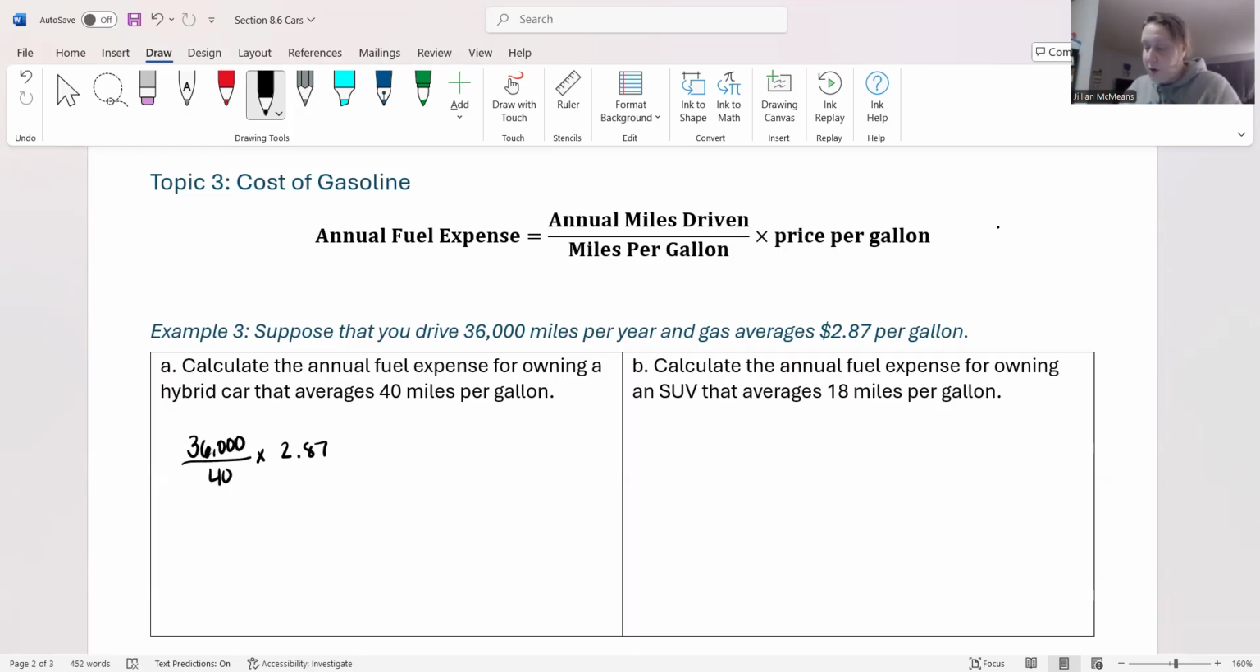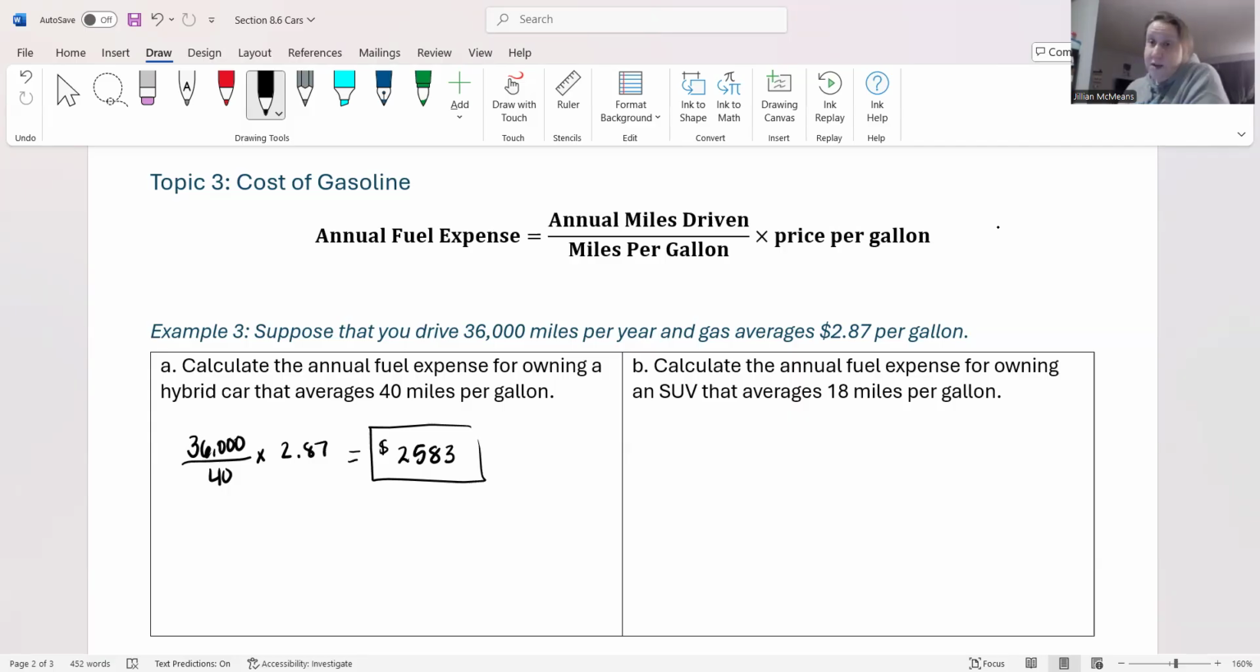For this car, if you had a hybrid, you could estimate, and this is not going to be a to-the-cent type of value, that you would spend about $2,583 for the year on gas. As you are planning to buy a car, you have to think about leasing versus buying versus new versus used, the whole bit. You also have to consider how much insurance you need for your car and fuel cost. So for a hybrid, you're going to have approximately this much spent on gas in the course of a year.